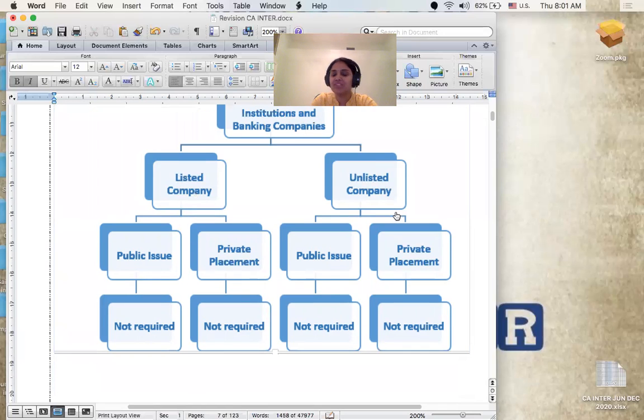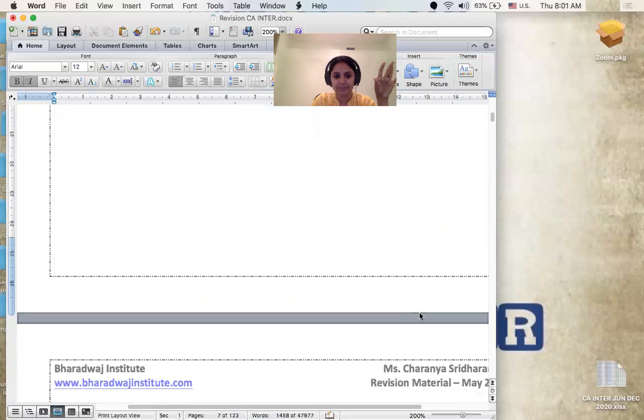Okay, so understand something clearly. All India financial institutions and banking companies, whether they are listed or unlisted, whether they are going for a public issue or private placement, creation of DRR is exempt. It's not required. You get my point? Let me put it straight: all India financial institutions and banking companies, whether listed or unlisted, whether public issue or private placement, do not have the requirement of creating something called debenture redemption reserve. Point number one is clear.